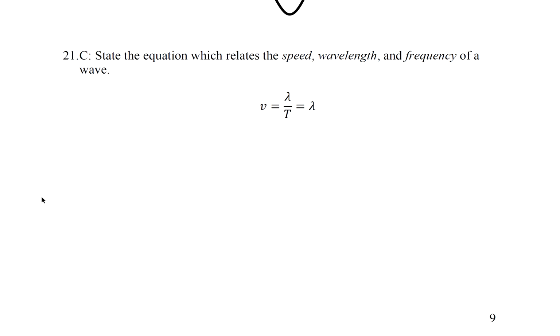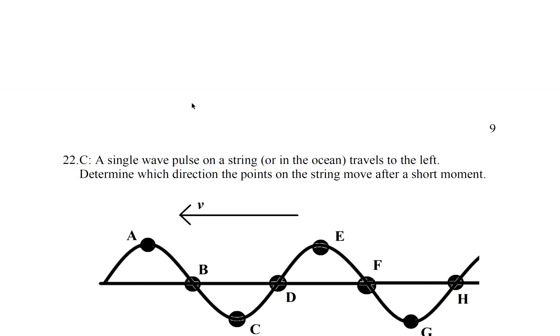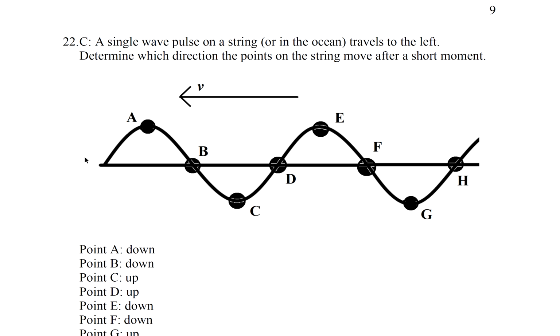Question 21, state the equation which relates the speed, wavelength, and frequency of a wave. V equals lambda over t. This is a mistake. This should say lambda f. There should be an f to the right of this lambda. My fault.